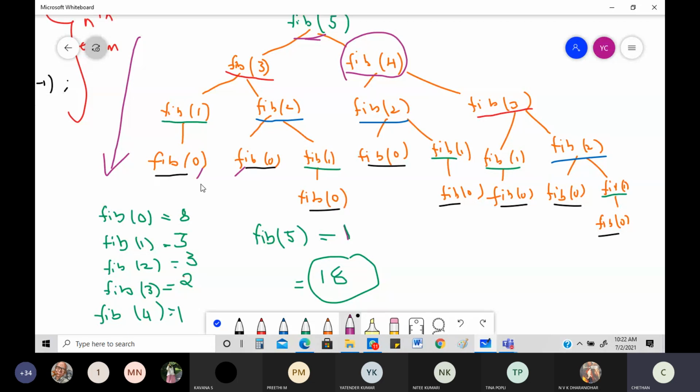So you can see very clearly, fib of 0 is 0, fib of 1 is 1. 0 and 1, so this will become 1. Here again is 1. 1 and 1 becomes 2. So fib of 3 will become 2. Same thing with regard to 4. We come top-down, and then we figure out each and everything. You get the answers for your fib of 5.